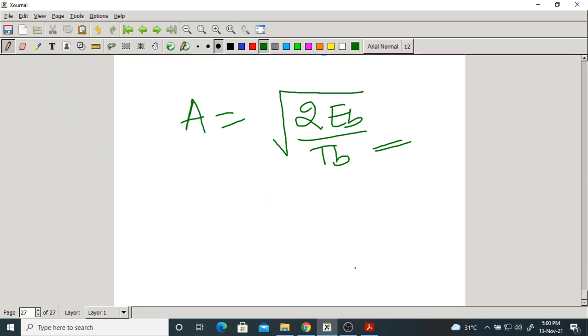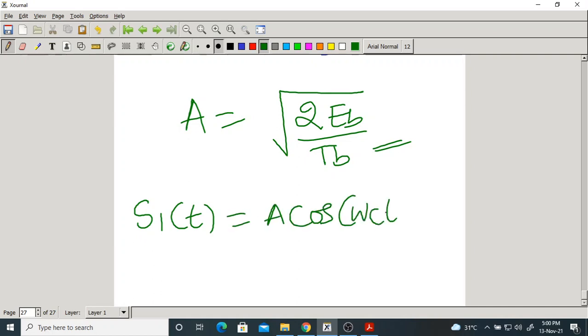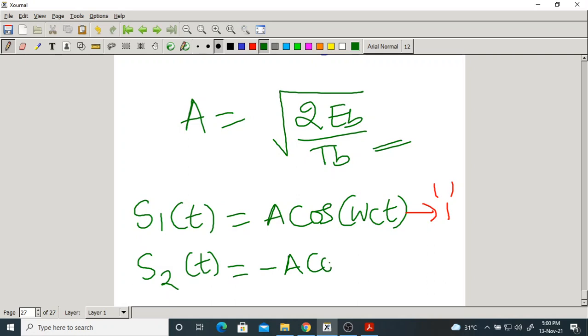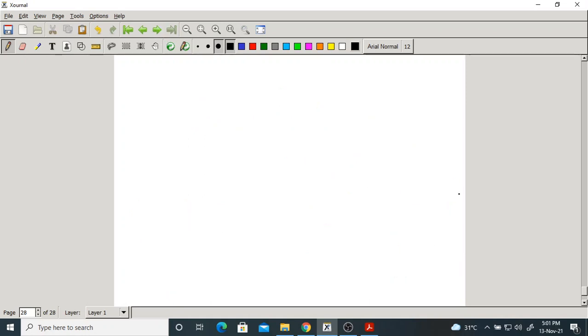Now finally, what you can write? Let me recall here. S1 of t is A cos omega ct. It is for symbol 1. S2 of t is minus A cos omega ct. It is for symbol 0. But what is A? Root 2EB by Tb. You can replace that A here.